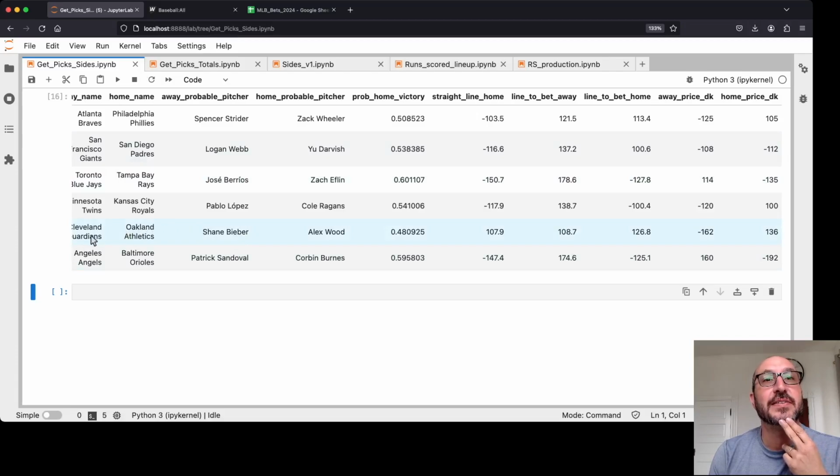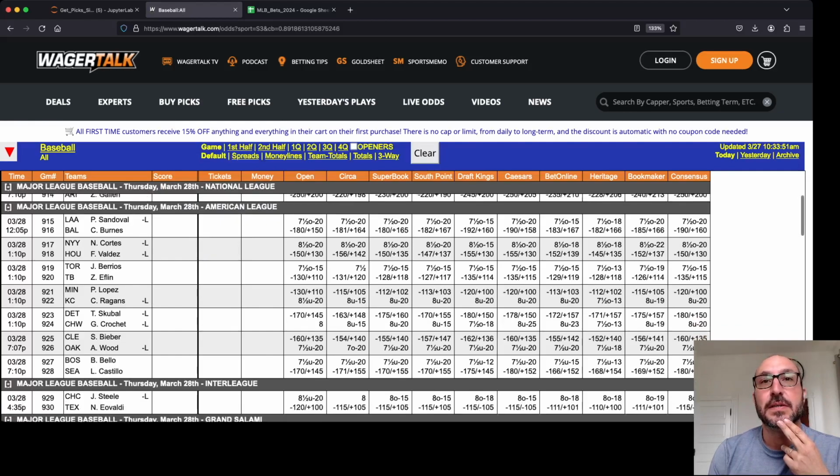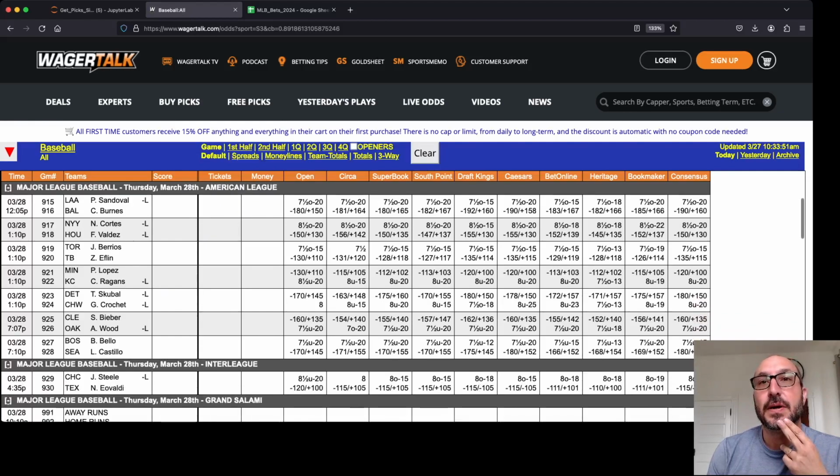Next, the Cleveland Guardians versus the Oakland Athletics. Again, Athletics are an underdog according to the model, but not as bad as everyone else seems to think, at least at Vegas. So it's saying bet at 126.8 or better. DraftKings is already offering 136. Let's see if we can do even better. So here you see South Point's offering 147. So we'll take the A's at plus 147.